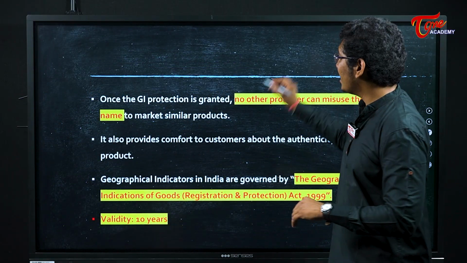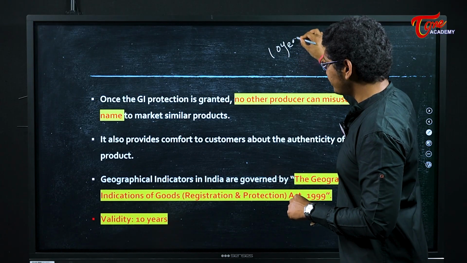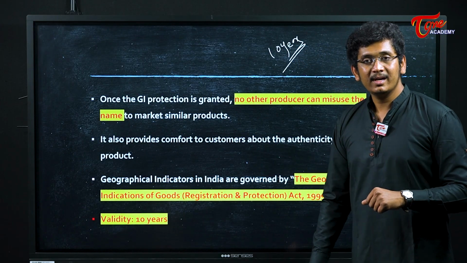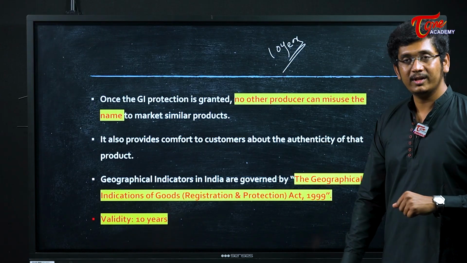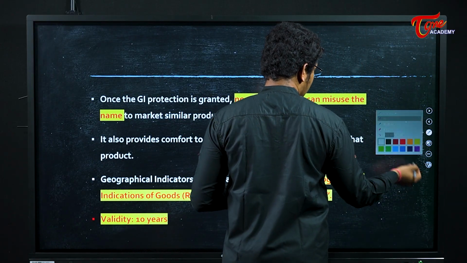In India, these geographical indication tags are given for 10 years. How many years, my friend? 10 years. That is also one important thing. So, now before concluding, let's write all those points.